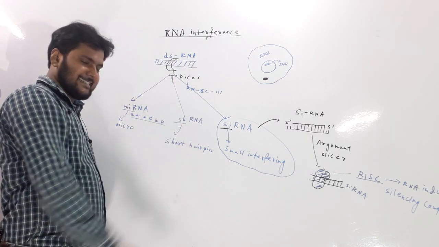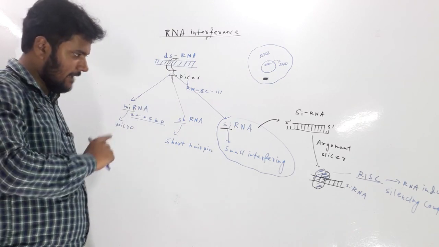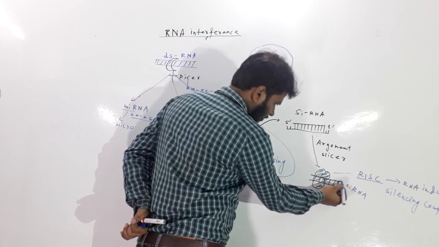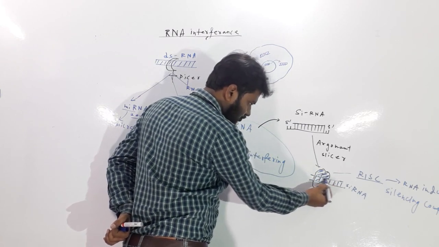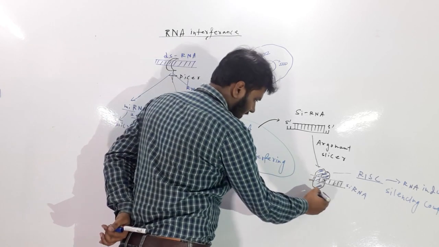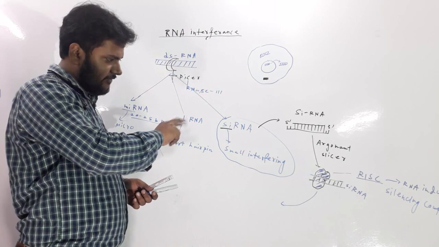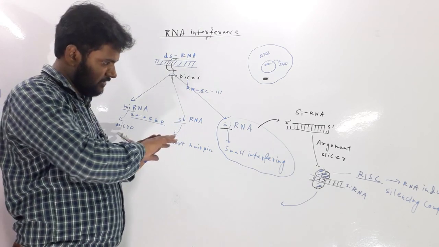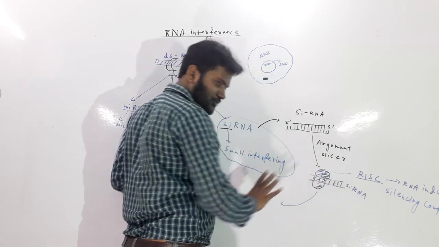In this RISC, what will happen? That is very interesting. There are two strands, and they will not remain so after the activity of argonaute. The argonaute will cleave and chop off one of the two strands.